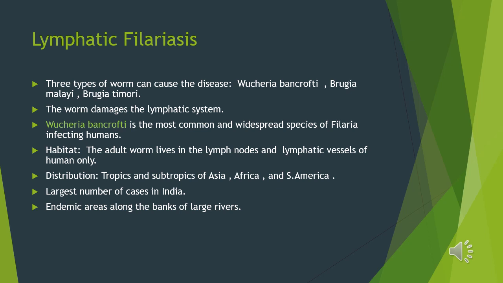Now we'll study the habitat. So where does it live? In the lymph nodes and the lymphatic vessels of humans only. So the predisposition of Wuchereria bancrofti is the lymphatic system. Now the geographical area or the distribution where it is found. It is found in the tropics and subtropics of Asia, Africa and South America. But a large number of cases of filariasis are reported in India. The filariasis is endemic along the banks of large rivers.